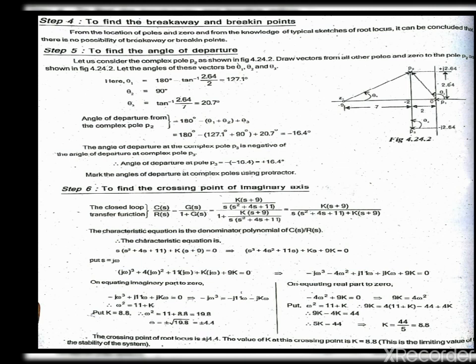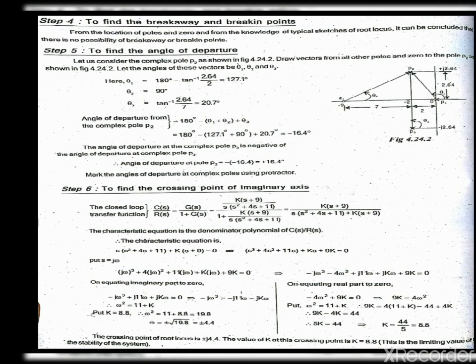Then we have to simplify that. We get the answer as −jω³ − 4ω² + j11ω + jKω + 9K. Now we separate the real and imaginary parts and equate each to 0. Then we get the values of omega and K as omega equal to ±4.4 and K value as 8.8. This omega value is called the crossing point.